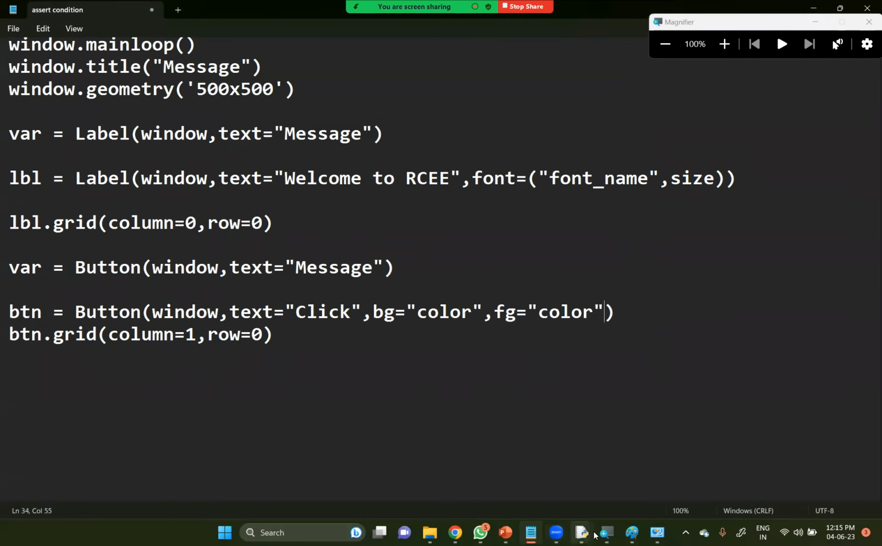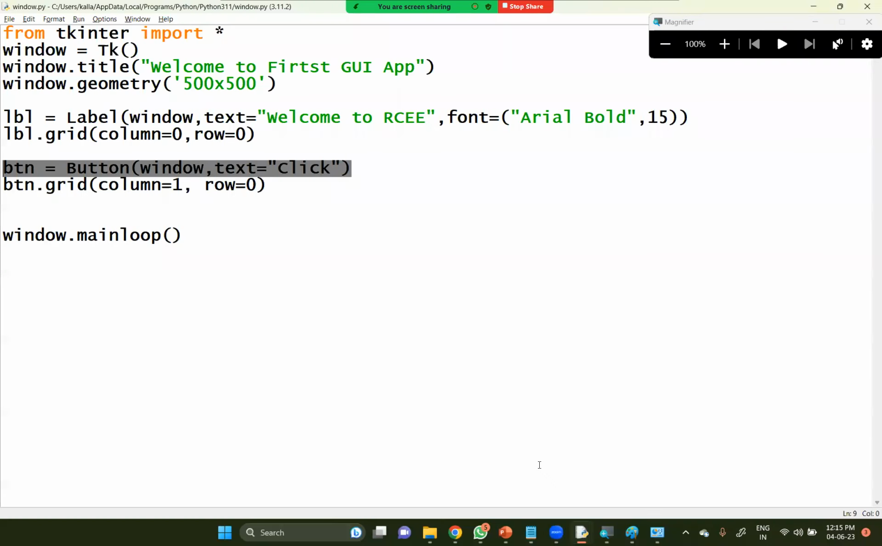Now let me go ahead and check this out. So this one, comma, bg background equal to, let me take it as orange, okay, orange, comma, fg foreground will be equal to red.